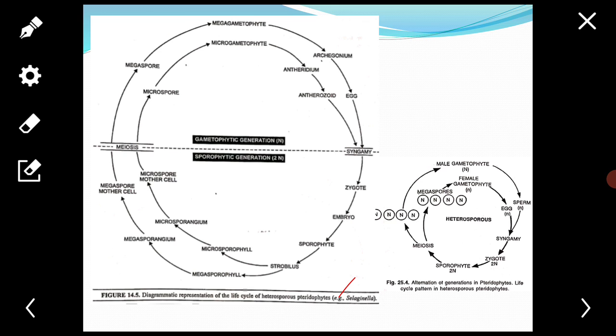The androcytes metamorphose into flagellated motile antherozoids, means sperms, and the antherozoids are liberated from the mature antheridium and swim in water to reach the archegonia for fertilization.